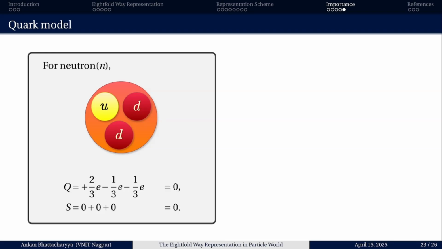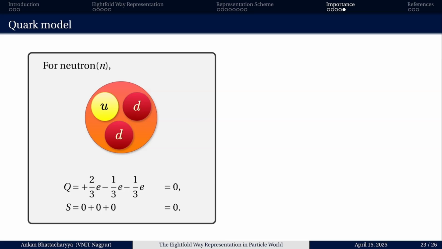U, D, S have spin equal to half, because of the similarity of them to the leptons. The only difference is that they have fractional charges, whereas the leptons do not.